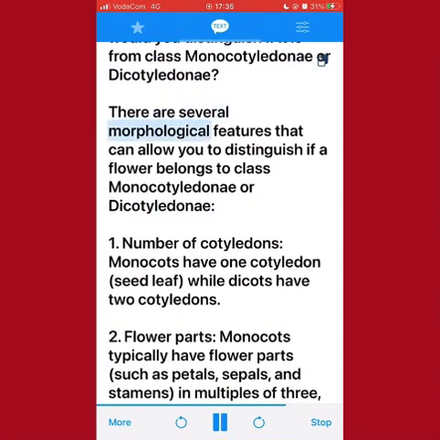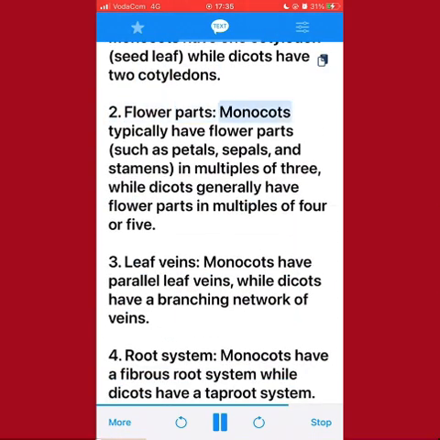There are several morphological features that can allow you to distinguish if a flower belongs to class Monocotyledone or Dicotyledone. 1. Number of cotyledons. Monocots have one cotyledon, seed leaf, while dicots have two cotyledons. 2. Flower parts. Monocots typically have flower parts, such as petals, sepals, and stamens, in multiples of 3, while dicots generally have flower parts in multiples of 4 or 5. 3. Leaf veins. Monocots have parallel leaf veins, while dicots have a branching network of veins.